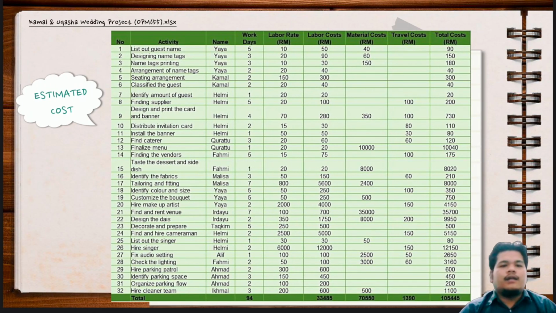So this is the estimated cost table. The costs that may be incurred in a particular activity are labor cost, material cost, and travel cost. For example, pay attention to activity number 7 until number 11. These are the types of activity that need to be performed by Helmi in order to complete the wedding card and banner task in the WBS. And lastly, if you total up the cost of activity 7 until activity 11, you will get the same amount in the CWBS, which is 1,140.